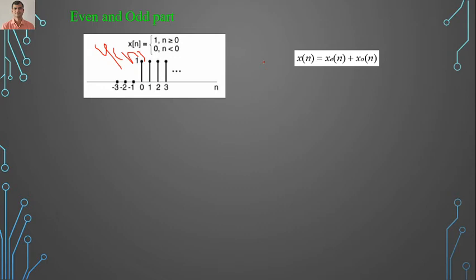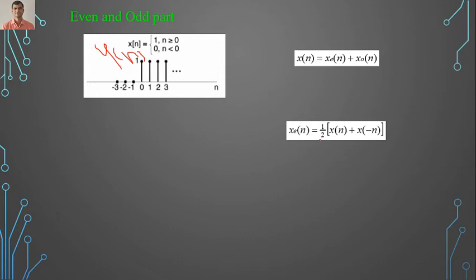I will show how it is the original signal. So we should know the equation for the even part. The equation for the even part is x of n plus x of minus n divided by 2. Divide by 2 means what? It is nothing but amplitude scaling, multiplying by 1 by 2. So you multiply the amplitude by 1 by 2. This is known as amplitude scaling.